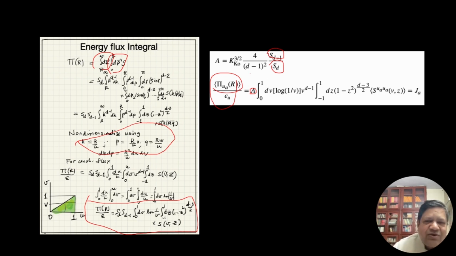So that is 2 divided by (d minus 1) whole squared. And two correlation functions give k Kolmogorov squared, but there is a viscosity below, so that it gets rid of one of the square roots, so we get k^{3/2}. So that is A. And this integral you can do quite easily, and that is that.